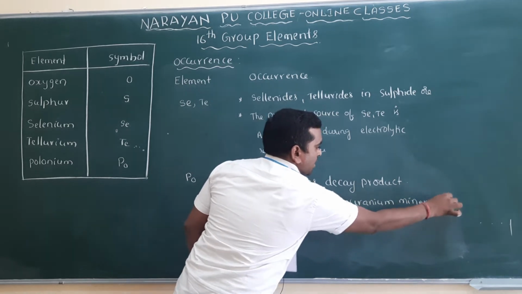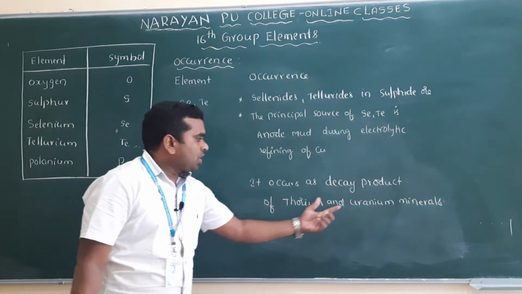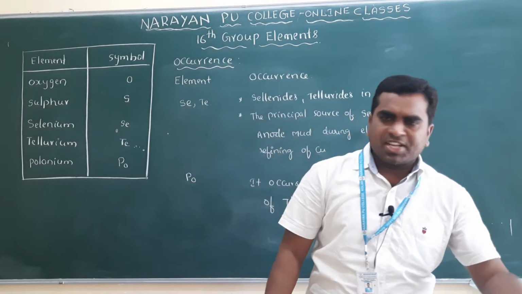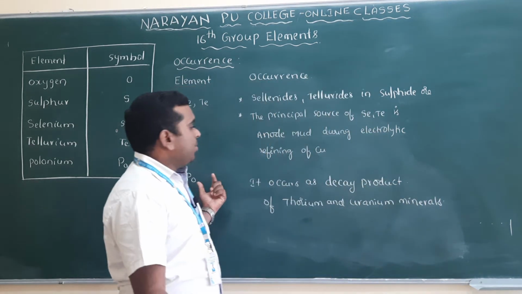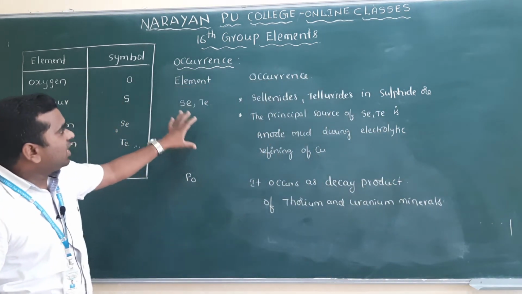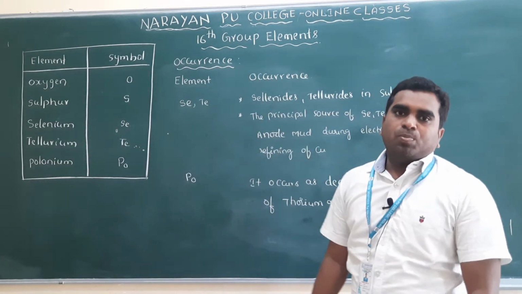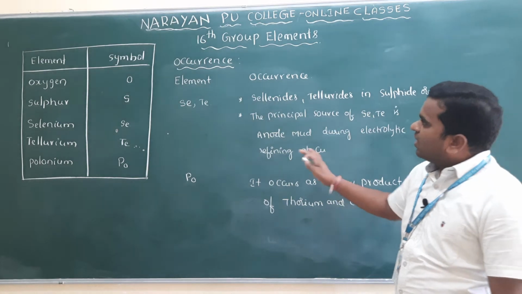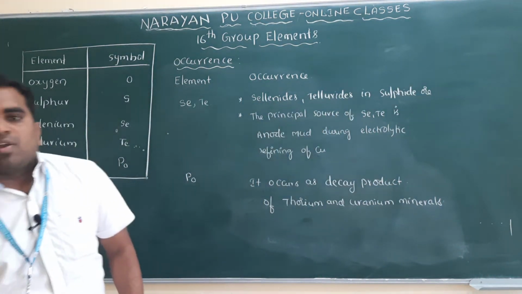When thorium and uranium undergo radioactive decay, polonium is produced. These are the main occurrences of the 16th group elements.